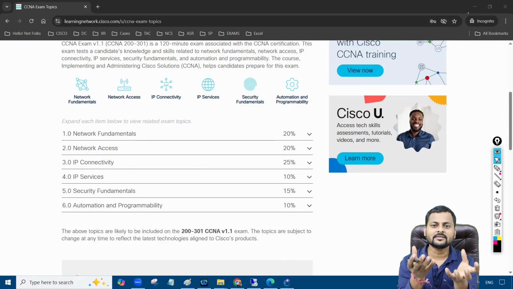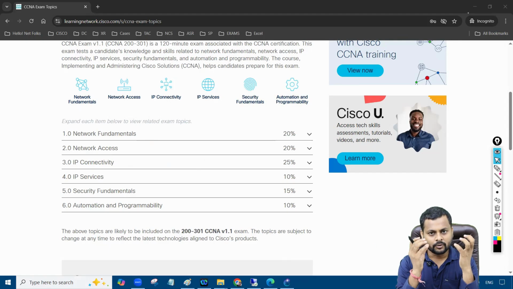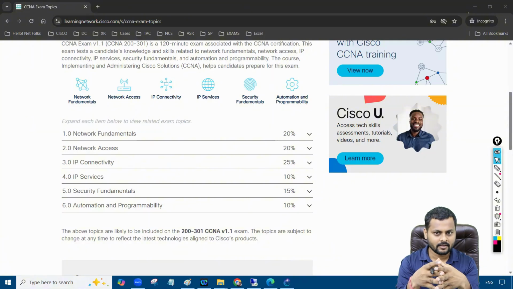Based on these devices, router, switches, firewall, you can set up the network, right? To build the network, we require the hardware devices. But to configure these devices, we require the network engineer. It's a simple concept, right? If you want to configure something, if you want to deploy something, you need to understand the concept. You need to know the theory behind it. And the Cisco examination covers all the theories behind all the devices that you have.